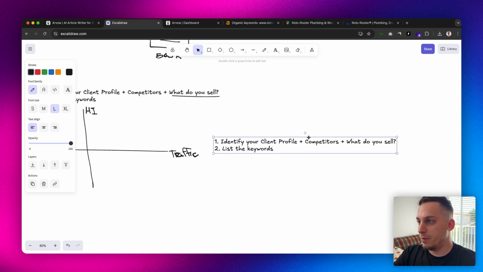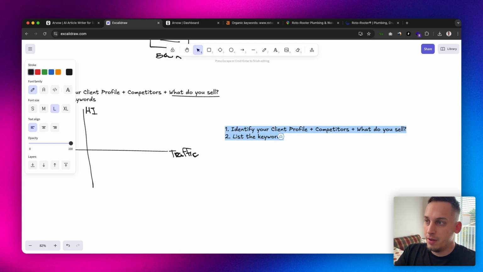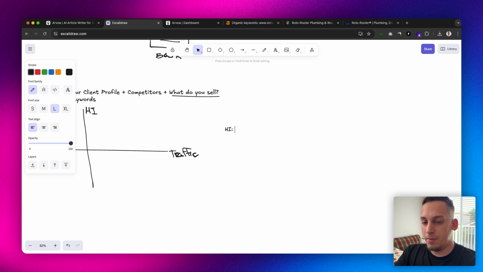You might be asking, what are high intent keywords? Basically, high intent keywords are those that make it more likely for your potential client to actually book something or buy something from you. So again, going into this plumbing industry, a high intent keyword would be: how much is this going to cost?